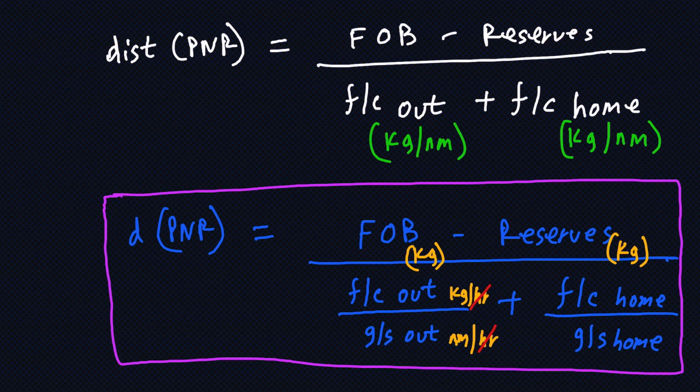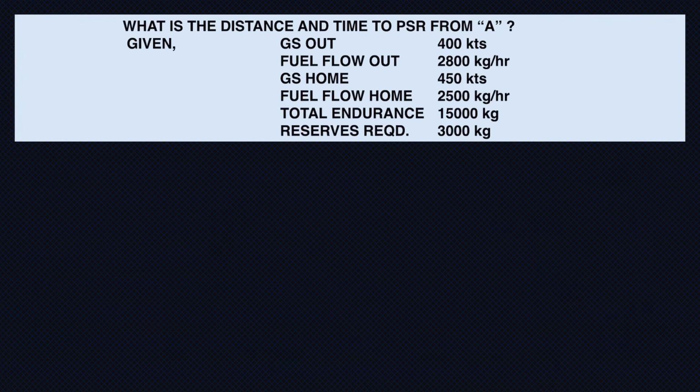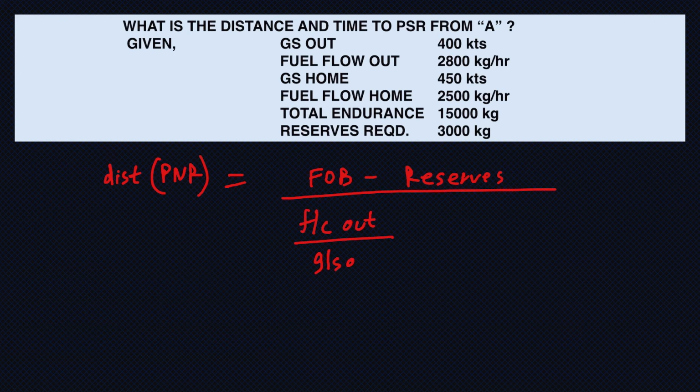Let's look at a couple of examples for better understanding of this formula as well. So here, this one. What is the distance and time to PNR from A? Ground speed out, fuel flow out. Ground speed home, fuel flow home. Total endurance, reserves required. So I'll just write the formula down. Formula was distance to PNR is equal to... now I don't have to do anything. I just have to substitute the values into this formula.